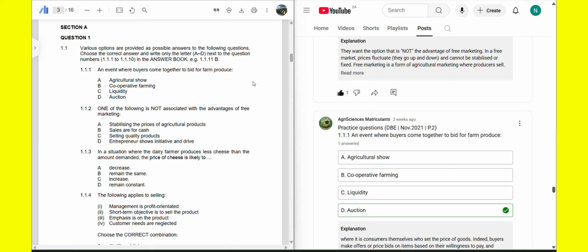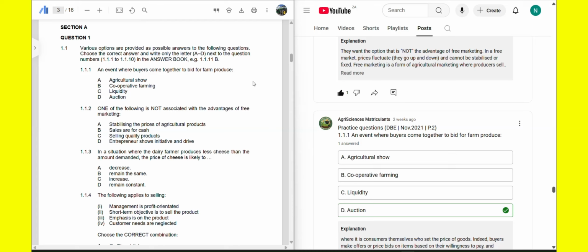It can be a produce or it can be a livestock that will be displayed by the farmers. The farmers come to these auctions as the sellers. For example, they can bring a bull or a Brahman bull or a cow, or it can be a produce.